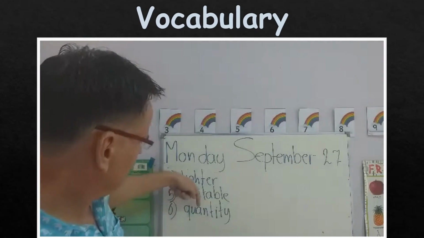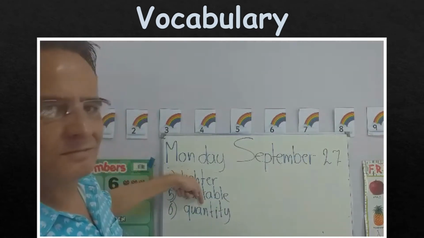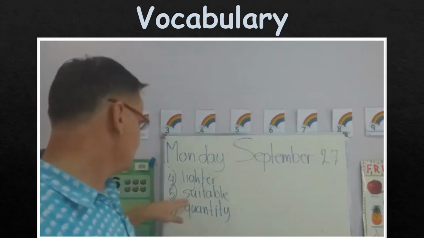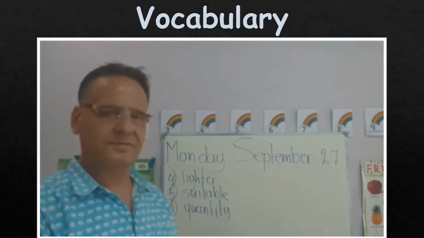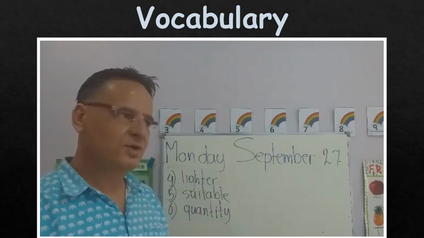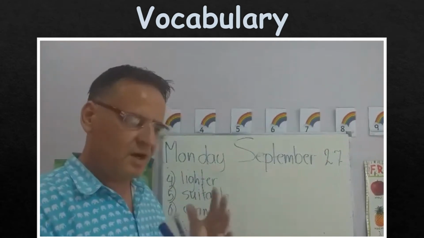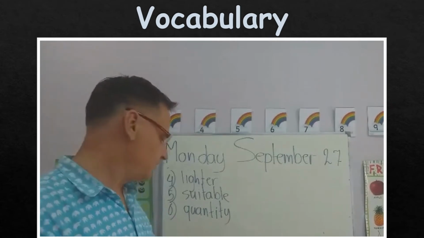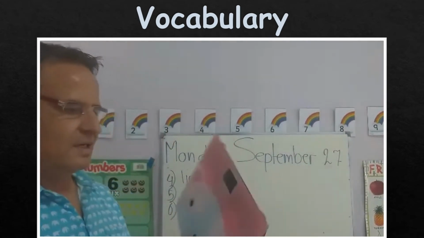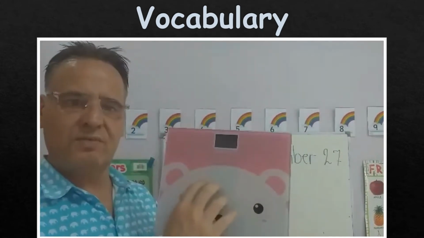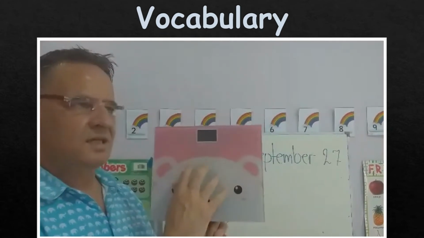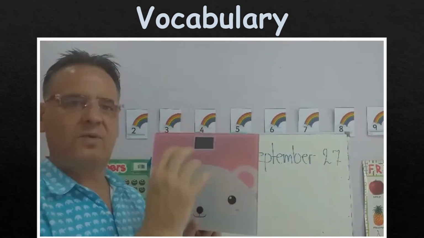S-U-I-T-A-B-L-E. Look, you see that? Table. But this word means something totally different. The word is suitable. So when something is suitable, it means it's an appropriate way. For example, let me get this scale again. This scale is suitable for weighing people. It means this scale is made for weighing people.